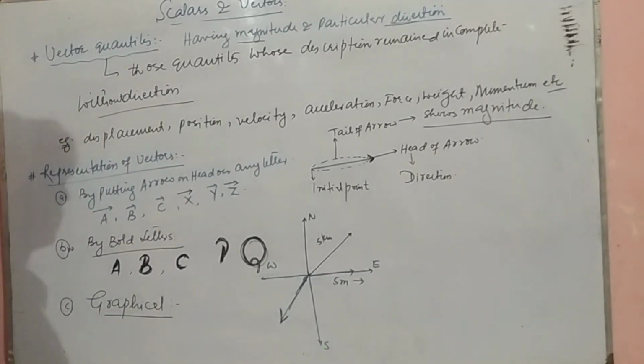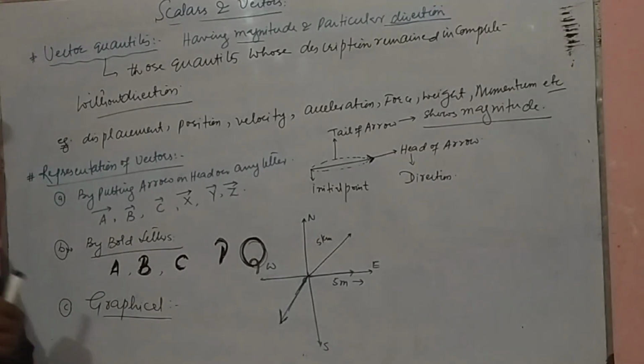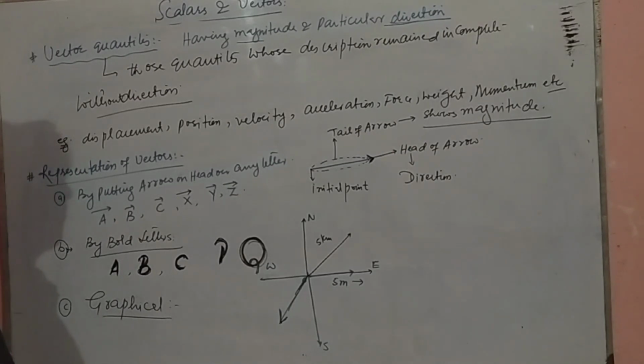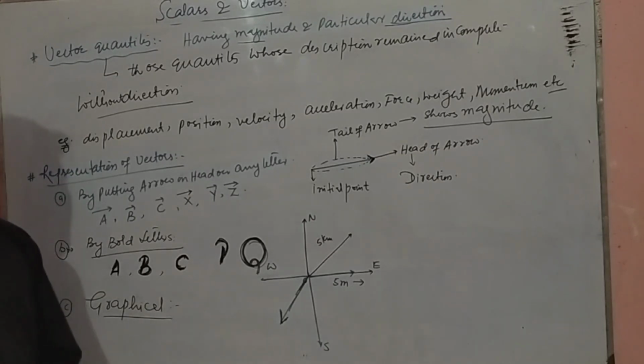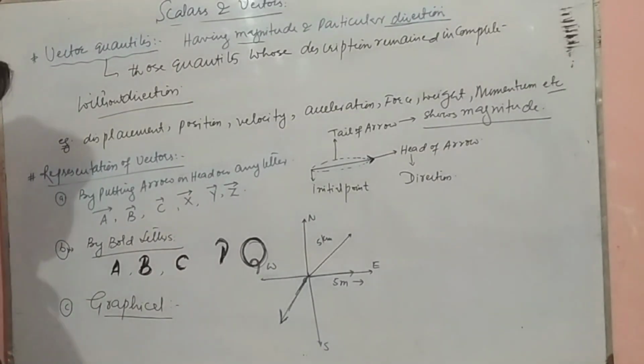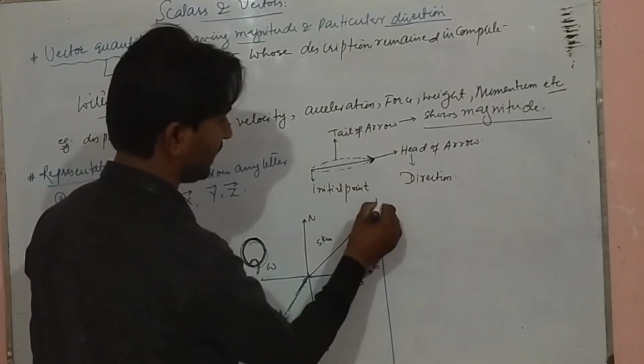So this is how vectors are represented. After that, vectors can be added, subtracted, multiplied, and also divided, but by their own methods. The methods applied to vectors belong to vector algebra.